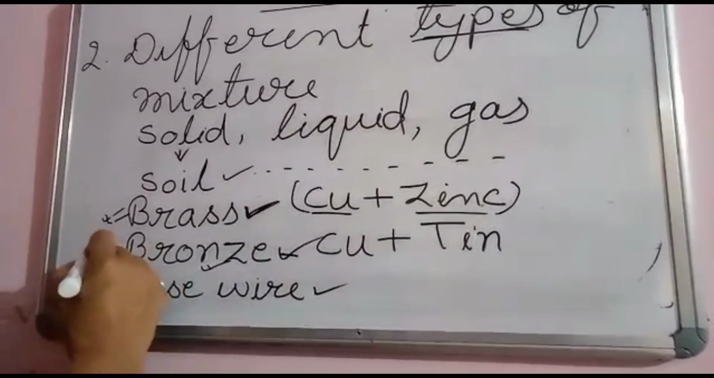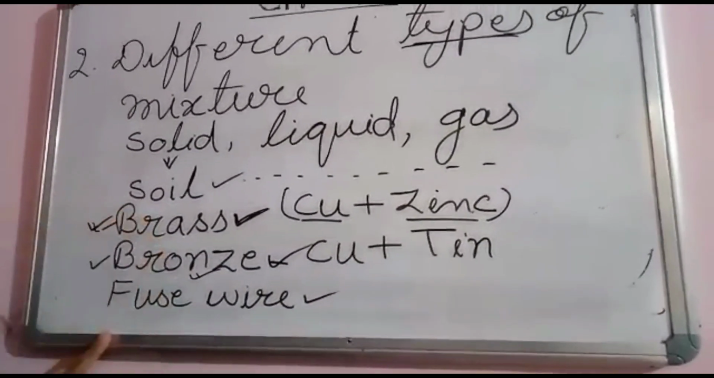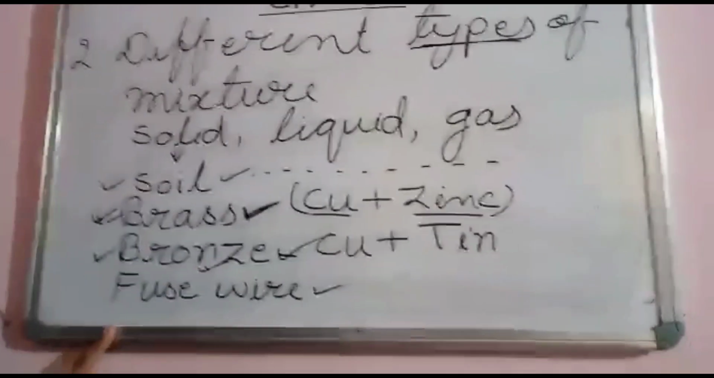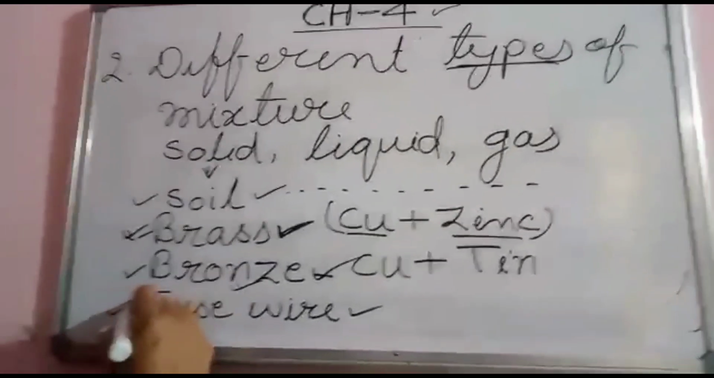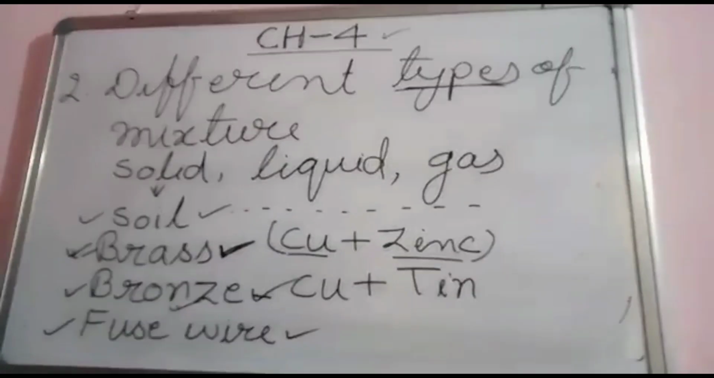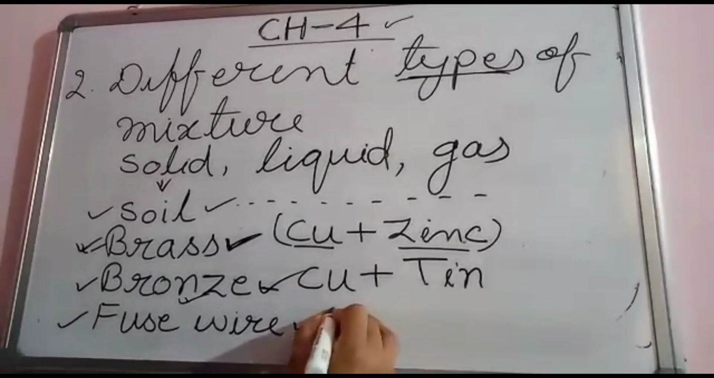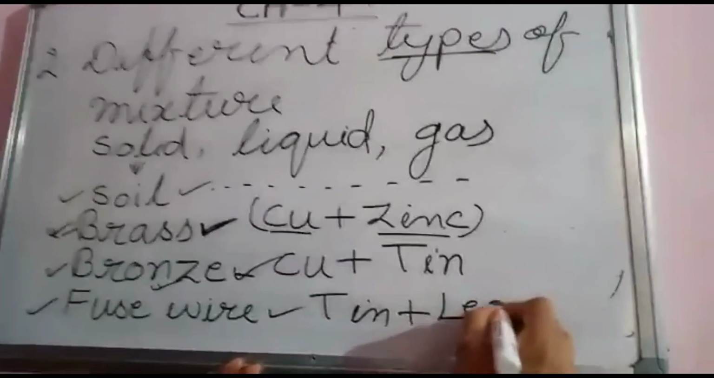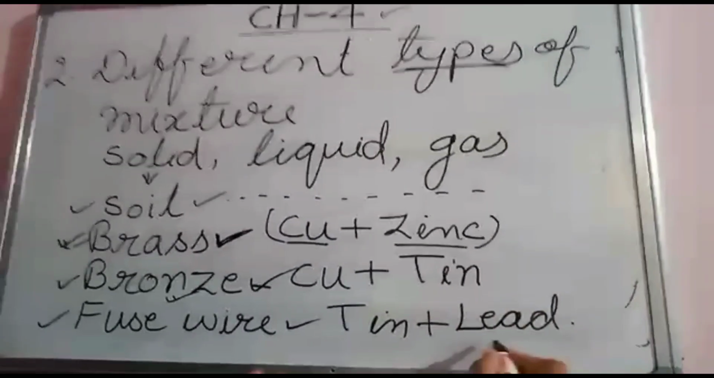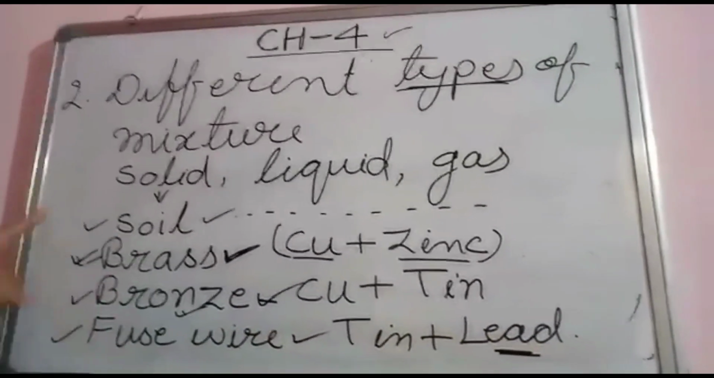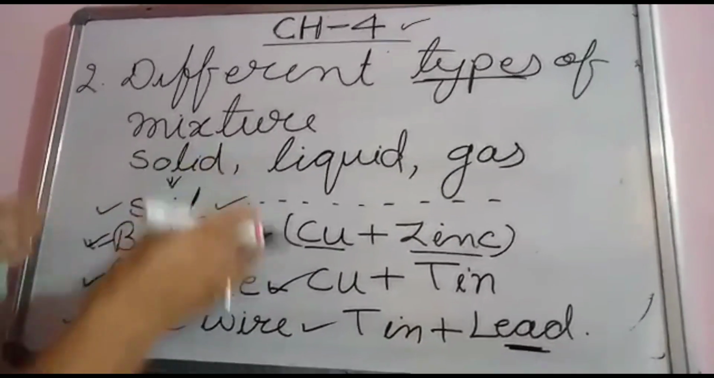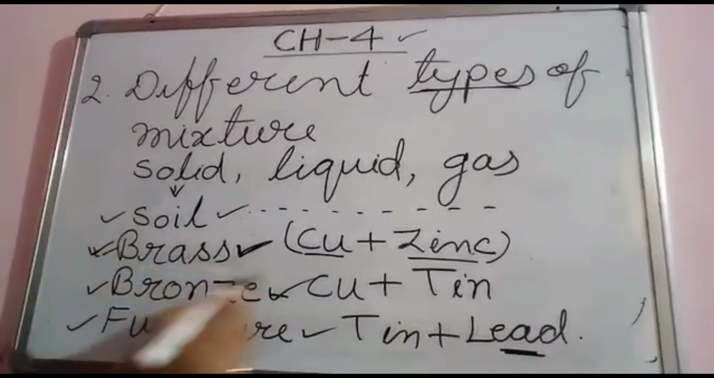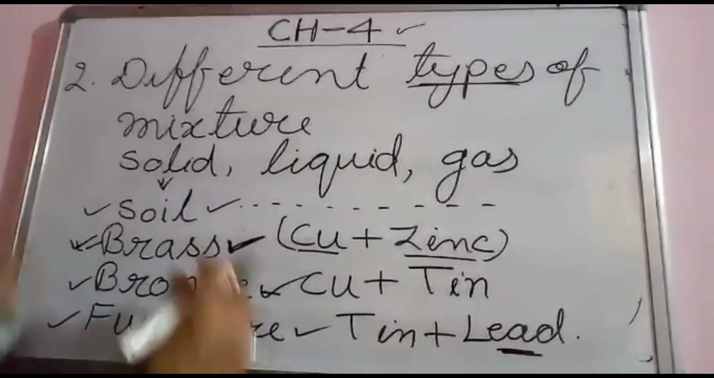So bronze is a solid mixture. Brass is a solid mixture. Soil is a solid mixture. And what about fuse wire? Fuse wire is made up of tin and lead. Tin plus lead. Lead, yani ki shisha. All these materials are mixtures. Soil, brass, bronze and fuse wire are mixtures.